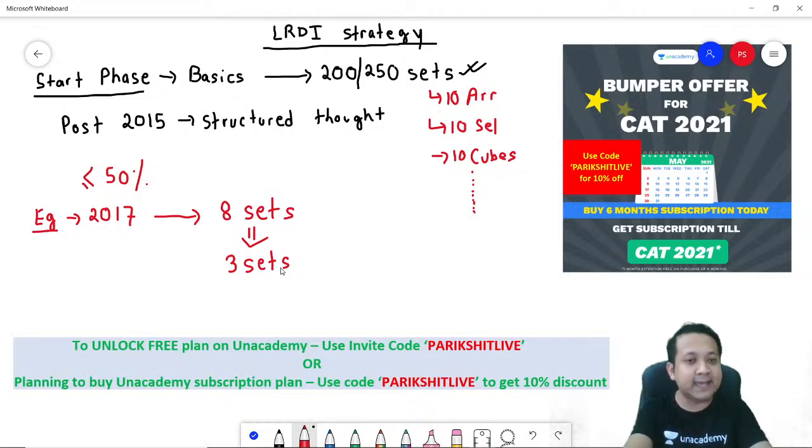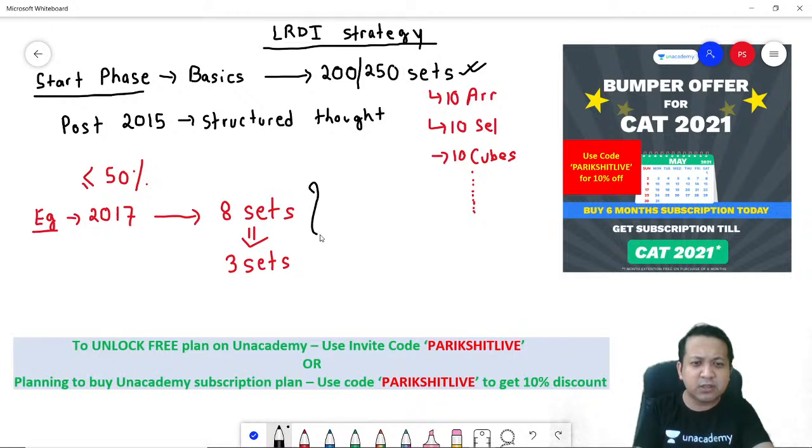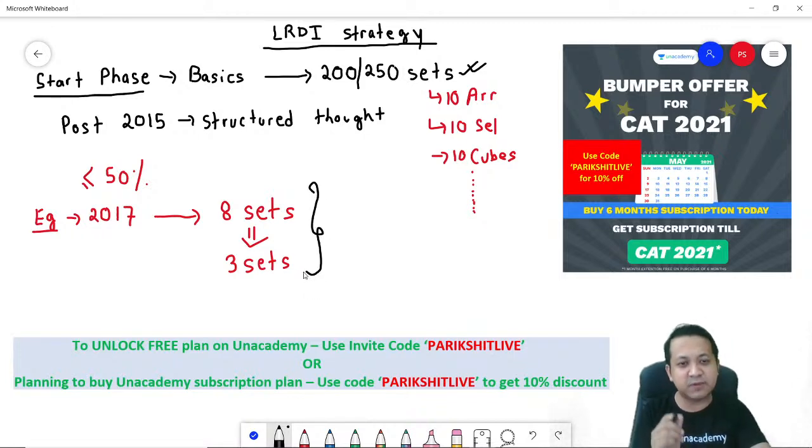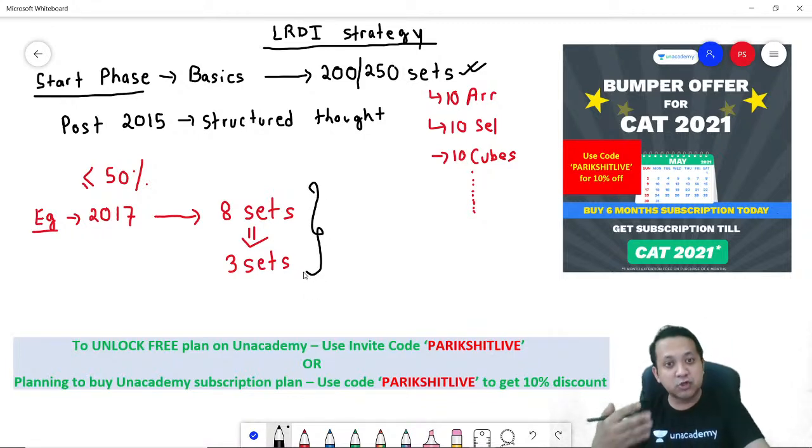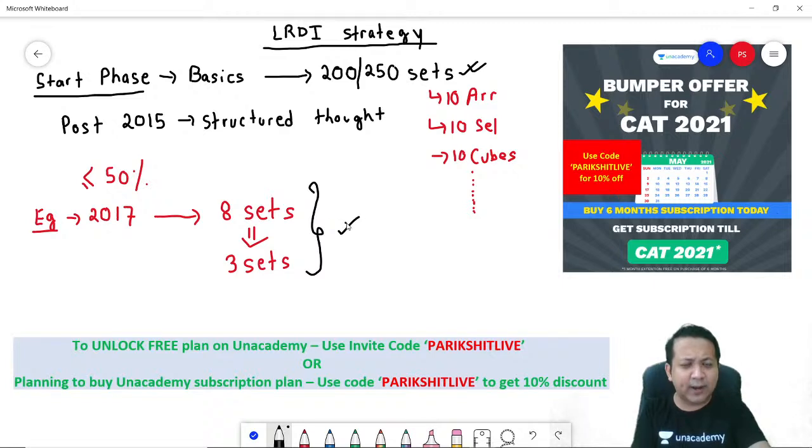What does this indicate? This indicates that you don't have to try solving a lot of questions. It's about just being able to solve 3-4 sets in your exam. Trust me, if you're able to solve 4 out of 8, assuming that there are 8 sets, it would be close to a 99.5 percentile. So the final outcome is all about being able to solve 3 to 4 sets on the day of your exam.